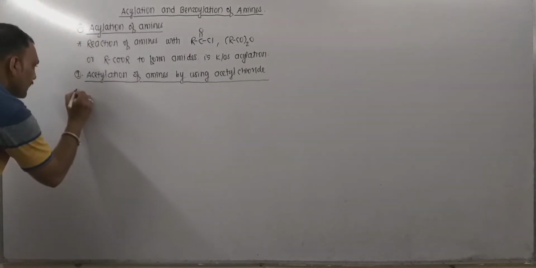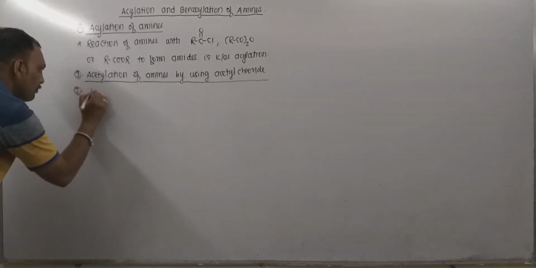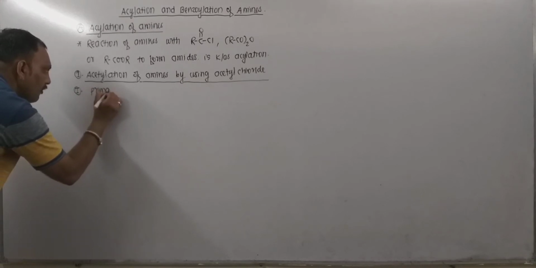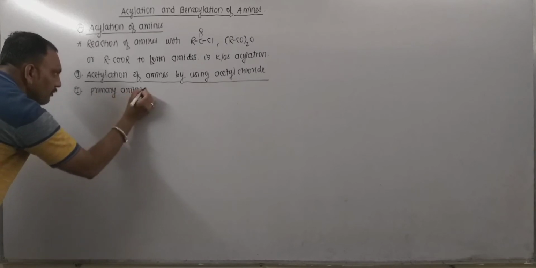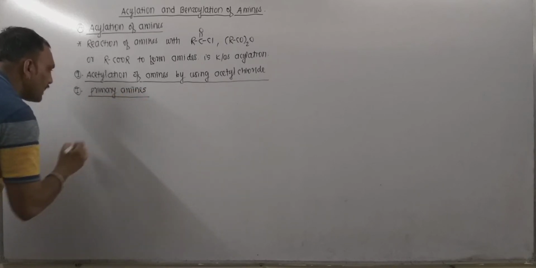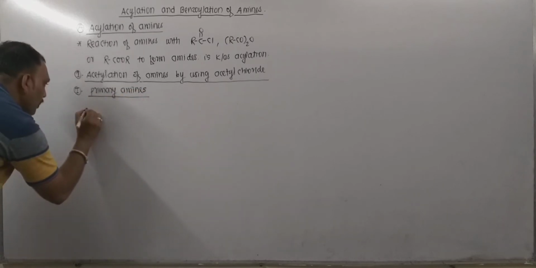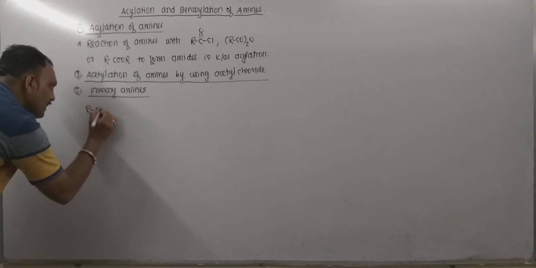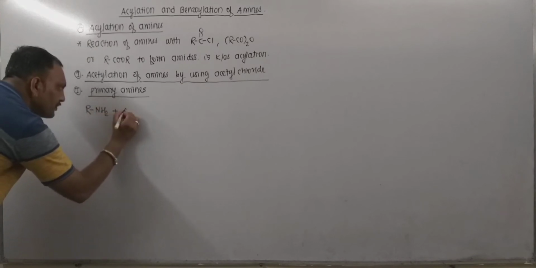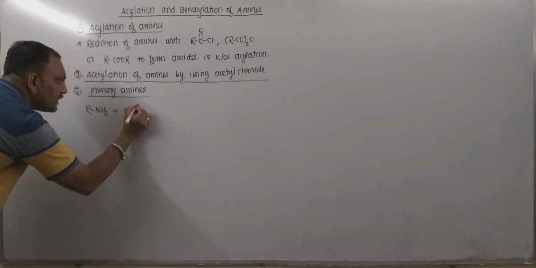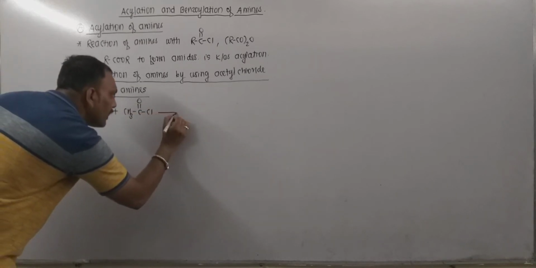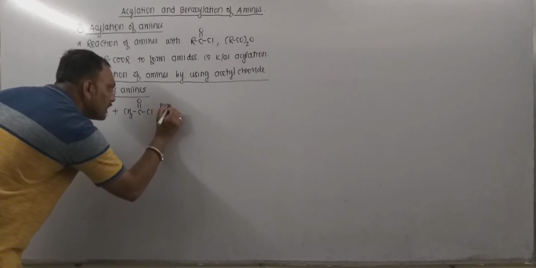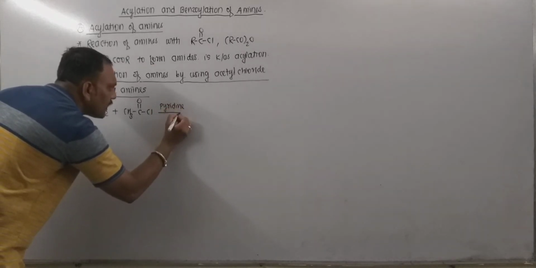So first of all, take a look at acetylation of primary amine. How do primary amines respond when we treat them with acetyl chloride? The primary amine is represented as RNH2, treated with acetyl chloride, that is CH3COCl. We need to use a base stronger than the amine itself.